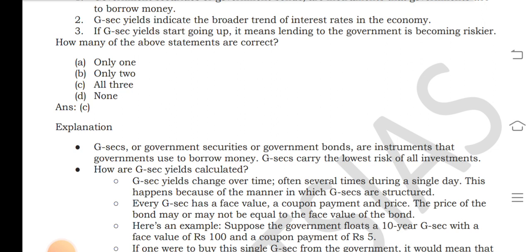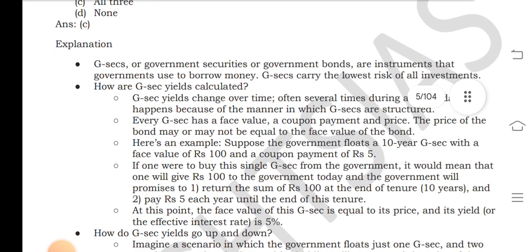Explanation: G-Sec or government securities or government bonds are instruments that the government uses to borrow money, and G-Secs carry the lowest risk of all investments. And how is the G-Sec yield calculated?